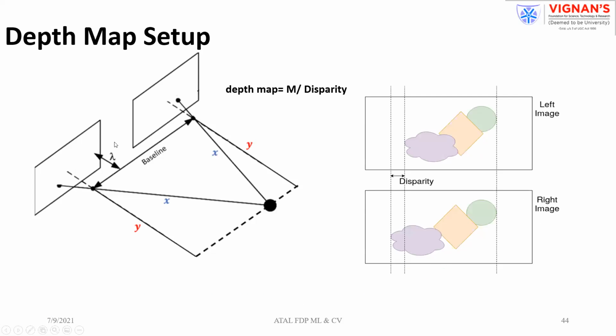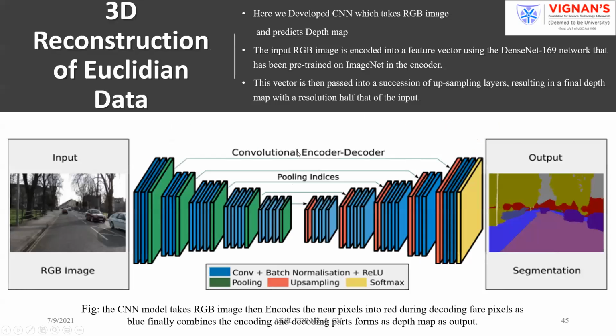If you see the real-time scenario, this is your two planes and this is your world coordinate or world point. The world point is three-dimensional. These are two-dimensional planes. Here you are projecting the point and you want to create the same real world coordinate of this same point. This is your baseline. Here you are interested in the construction of the Y, which is a depth map. This is how you can measure the disparity. These are the two real-time images, two views, the left image as well as the right image. This is the disparity. Once you know the disparity, you can compute the depth map.